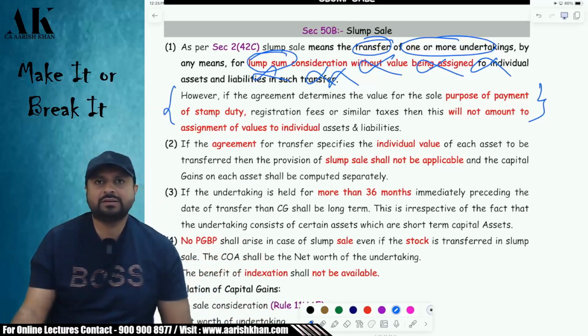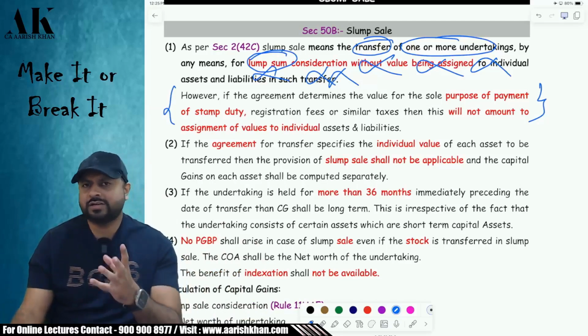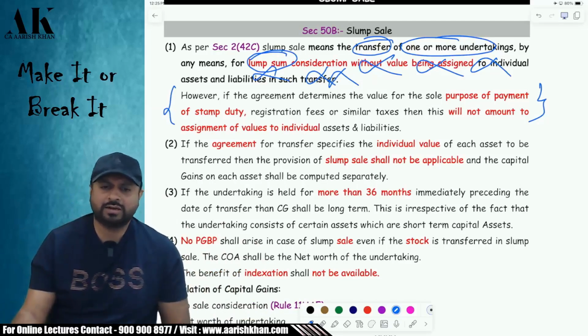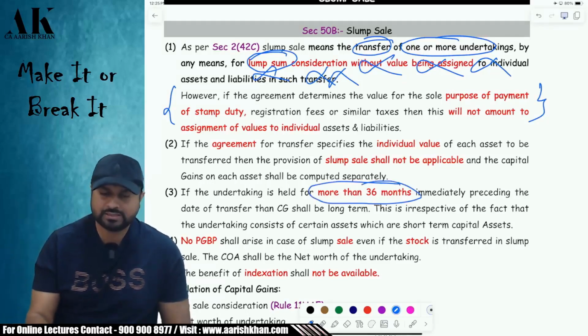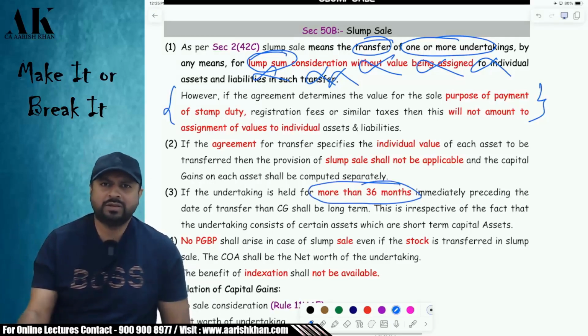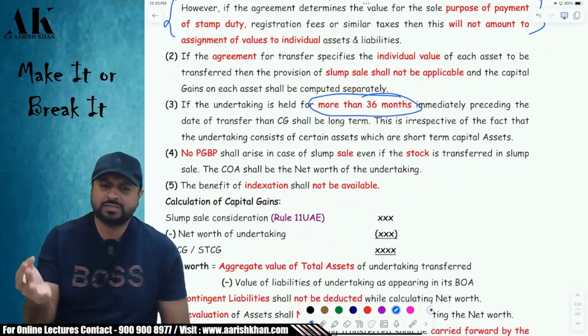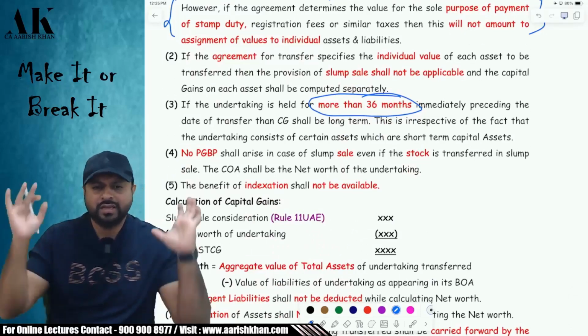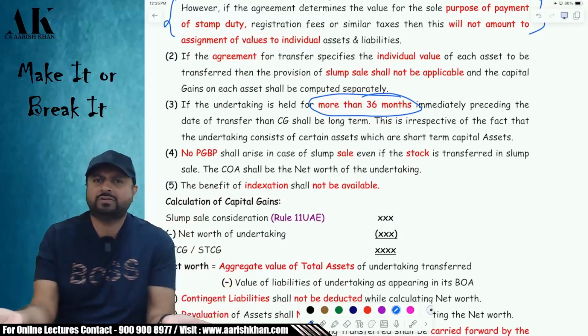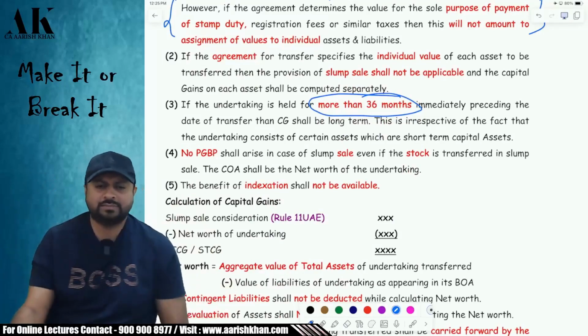Sir, whatever is the capital gains on the lump sum sale consideration, whether it will be long term or short term, how will I determine? For that, you have to see when the undertaking was set up. If your undertaking was set up more than 36 months ago, then it is long term. If your undertaking was set up within 36 months, then it is short term. Okay. So you have to check the period of holding of the undertaking. If the undertaking is very old, then it is long term. If it is not old, just 1 or 2 years old, then it is short term. As simple as that. Okay.